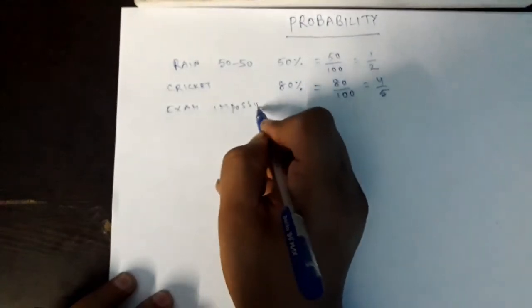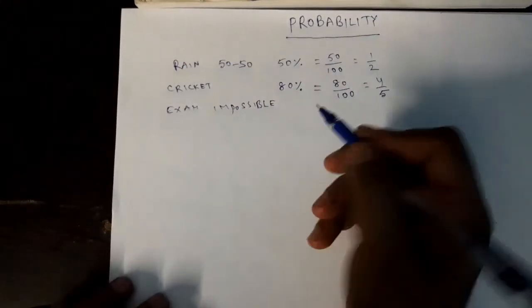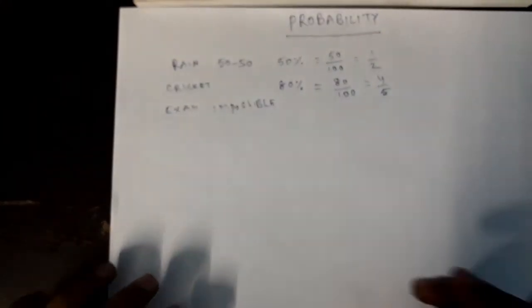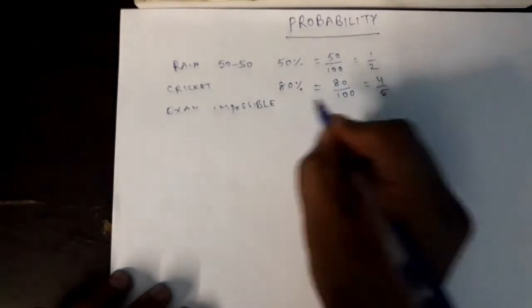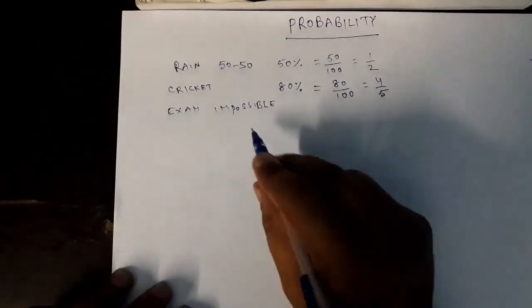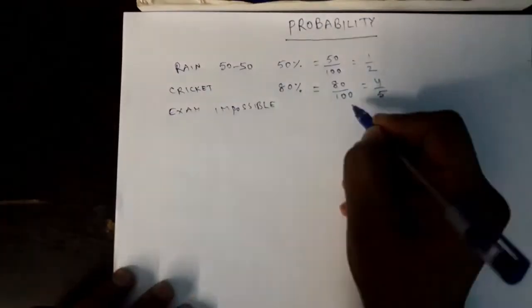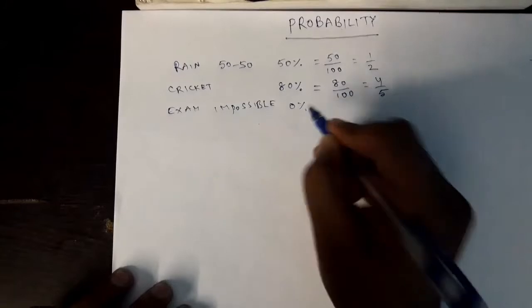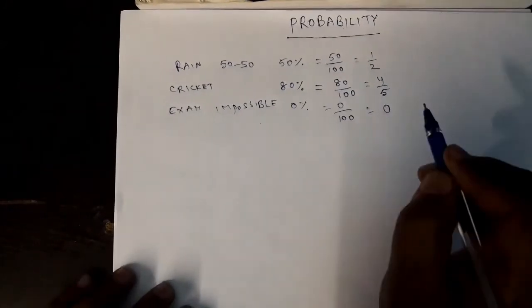By that, he is sure that he will fail the exam because the pass mark was 95 and he attempted only 20 marks. How can he pass the exam? So it is sure that he will fail. It is impossible to pass the exam. So the chance is 0%. That is 0 by 100, which is of course 0.